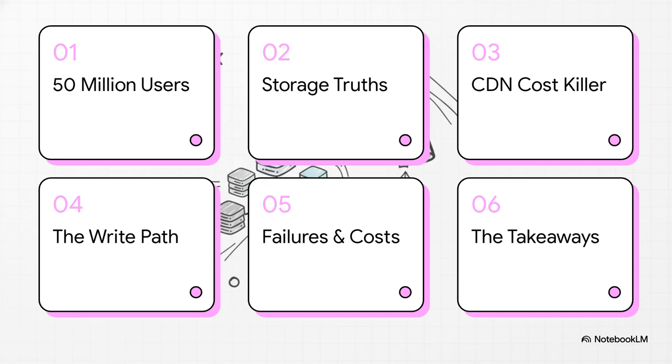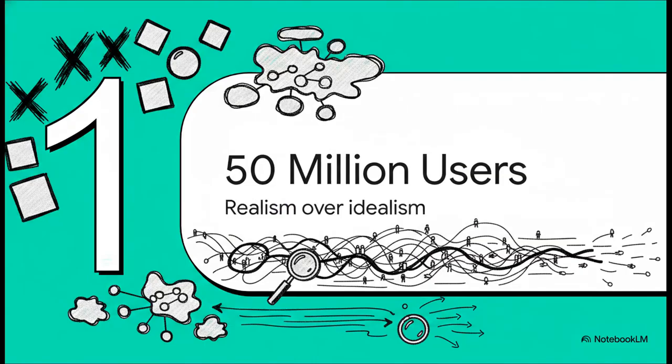So, here is the principal engineer's playbook. First, we'll break down the 50 million user problem, then uncover some storage truths, reveal the ultimate CDN cost killer, rethink the entire write path, plan for epic failures, and finally, figure out exactly when you should and shouldn't use this pattern. Part 1. The 50 million user problem.